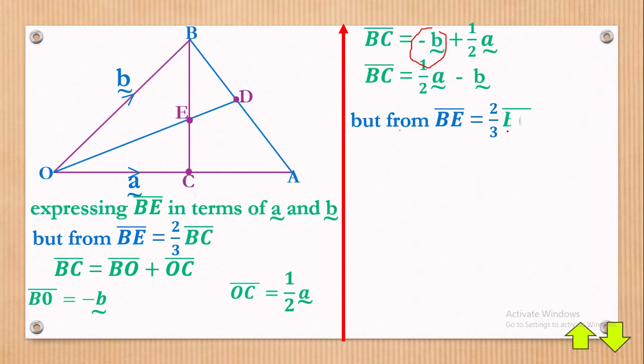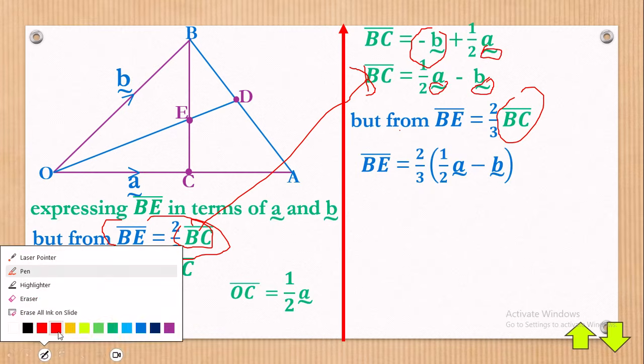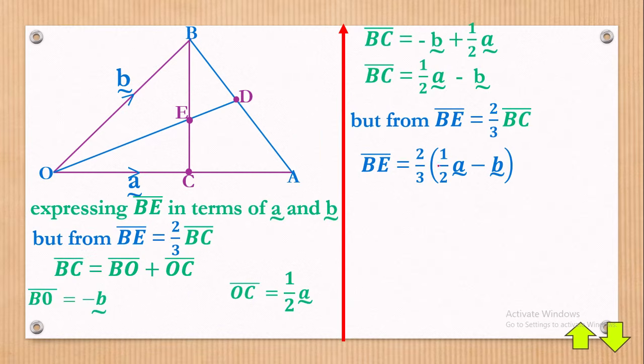But then from BE is equal to 2 over 3 BC. Remember we started from right here, so we now have our BC as that. Now we can come back and substitute right here, and then in the next step, BE is equal to 2 over 3 brackets, BC is a half a minus b vector also right there. Please, these vectors I'm putting down are not for formality, they must be there. Now having gotten this, we multiply. Here it is simpler to enter a 2 to multiply with that, meanwhile leave the 3 here, then also multiply a 2 right there.